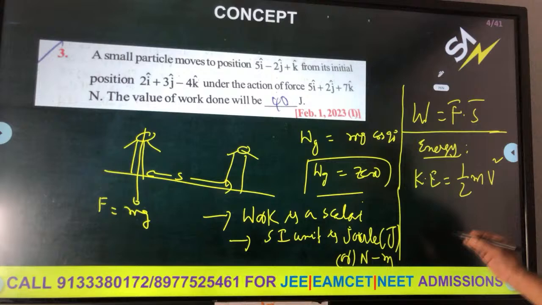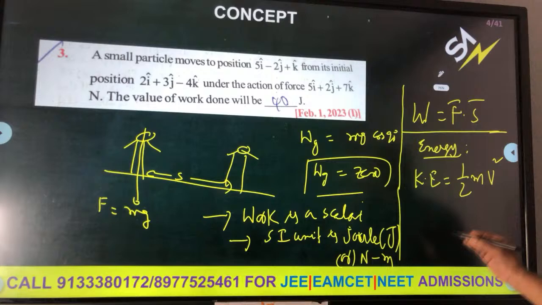P1 is 100 and 50 more makes P2 150. So K2 by K1 is 150 square by 100 square, which is 225 by 100. So K2 is 225 parts and K1 is 100 parts. Delta K means K2 minus K1, which is 225 minus 100, that is 125 by 100.